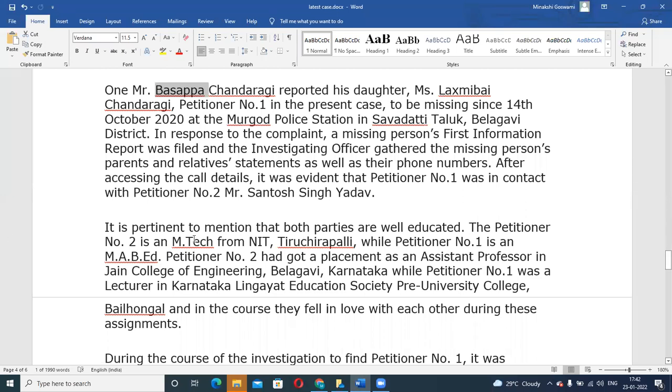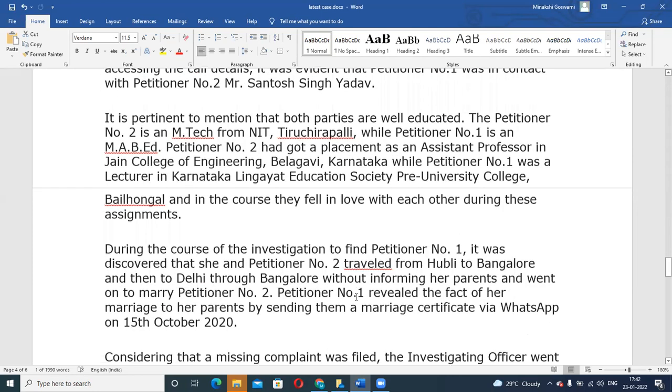The groom had completed his MTech, the girl had completed her MA and B.Ed, and she was working in a school. She was a lecturer, and the groom was also working in a college as an assistant professor. Both of them had completed their education and were doing well.